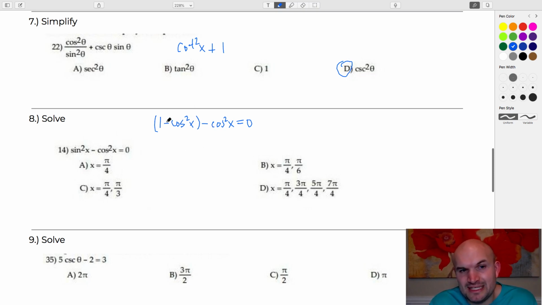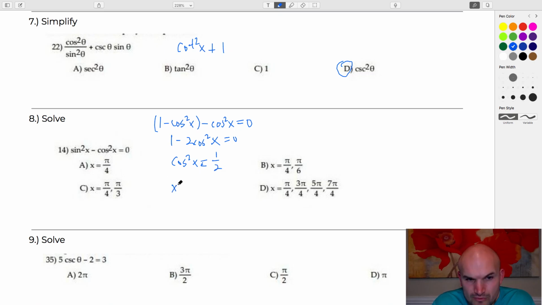So what I found to be the easiest here was rewriting this expression only in terms of cosines, so I could rewrite this as 1 minus 2 cosine squared of x equals 0. So that's going to be a -1, so cosine squared of x is going to equal 1 over 2, and then obviously we've been through this again. This is really the same question that we already did. Cosine of x equals plus or minus the square root of 2 over 2. And therefore, if you look at the unit circle, all those answers would be D.